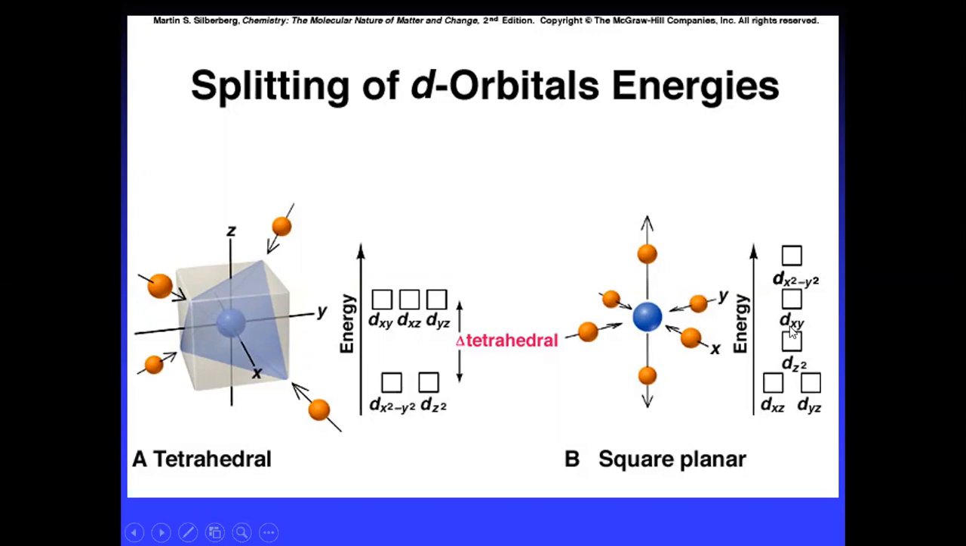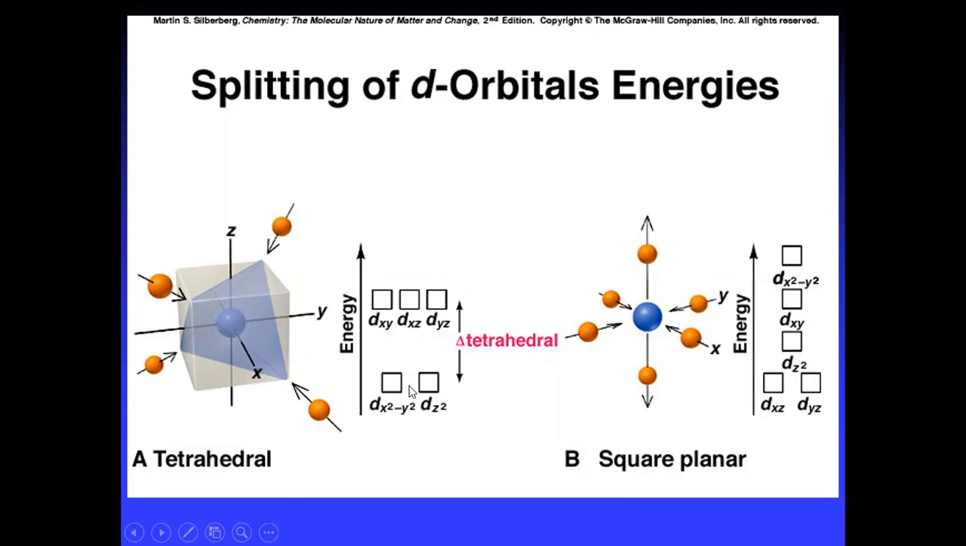Then the dz square has gone completely down. T2G has split into two sets, dxz and dyz, and dxy has gone up. In the EG set, dx square y square is up and dz square is almost up. This is the way the square planar complex experiences the splitting of the orbitals.